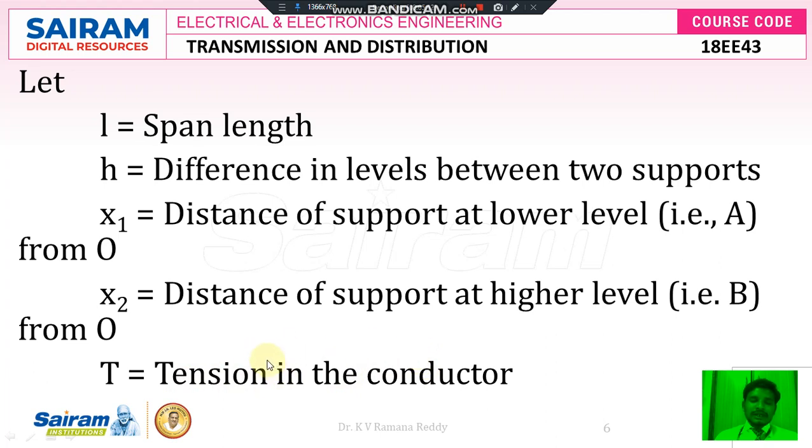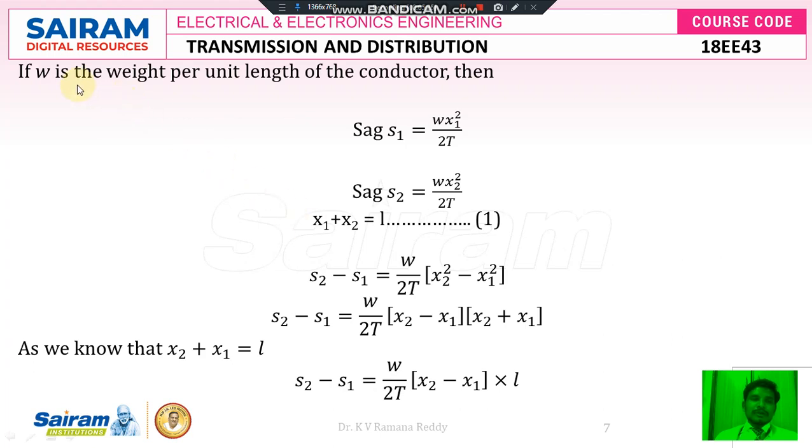The tension on the conductor, either it is because of the weight of the conductor, or because of ice which is coated on the conductor, or because of pressure on the conductor. So anyhow there is a tension T on the conductor. If W is the weight per unit length of the conductor, then sag S1 is, we know the formula, W x1 square divided by 2T.